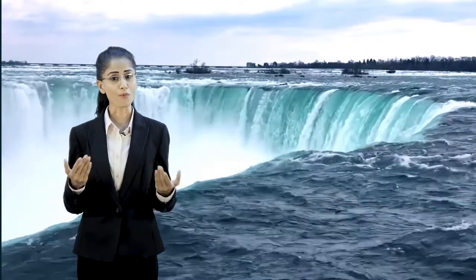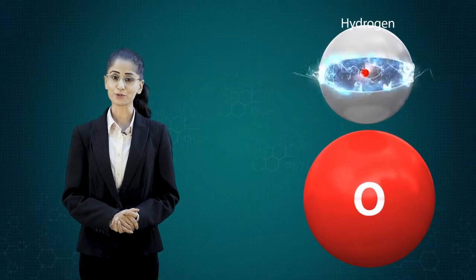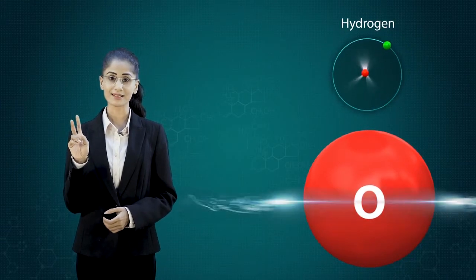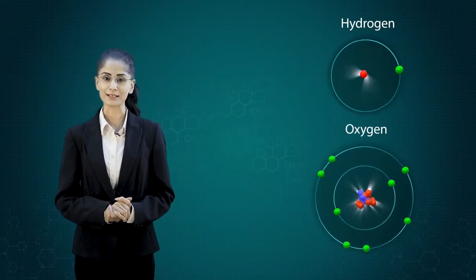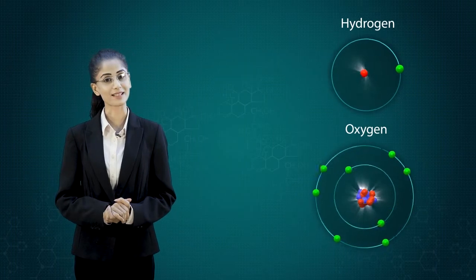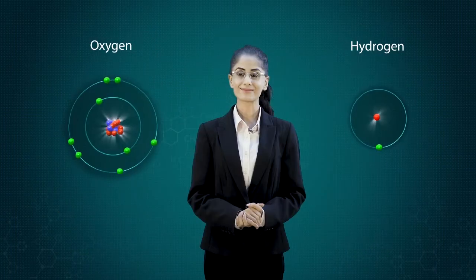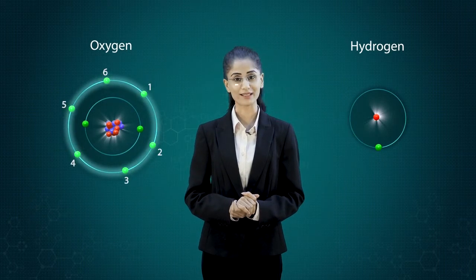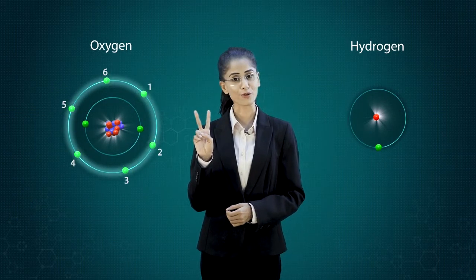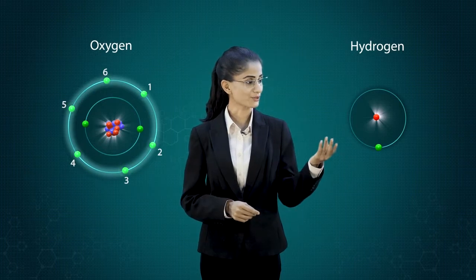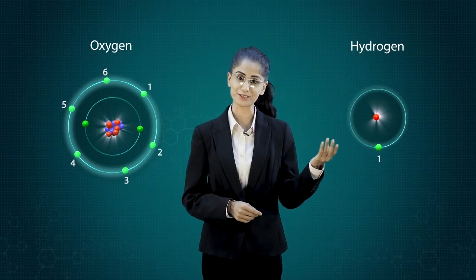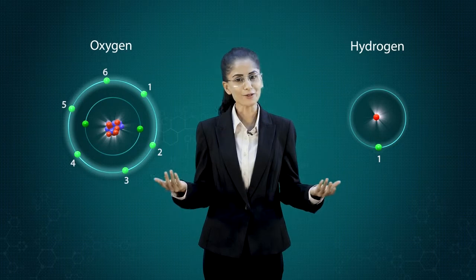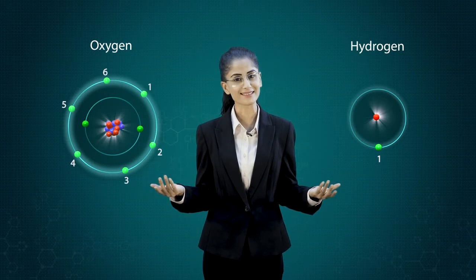Water, the most abundant resource on Earth, consists of hydrogen and oxygen. Hydrogen requires 2 electrons and oxygen requires 8 electrons to reach the stable octet state. Oxygen, with 6 electrons in its outermost shell, is short of 2 electrons, while hydrogen has 1 electron in its valence shell. So how does oxygen satisfy its needs?